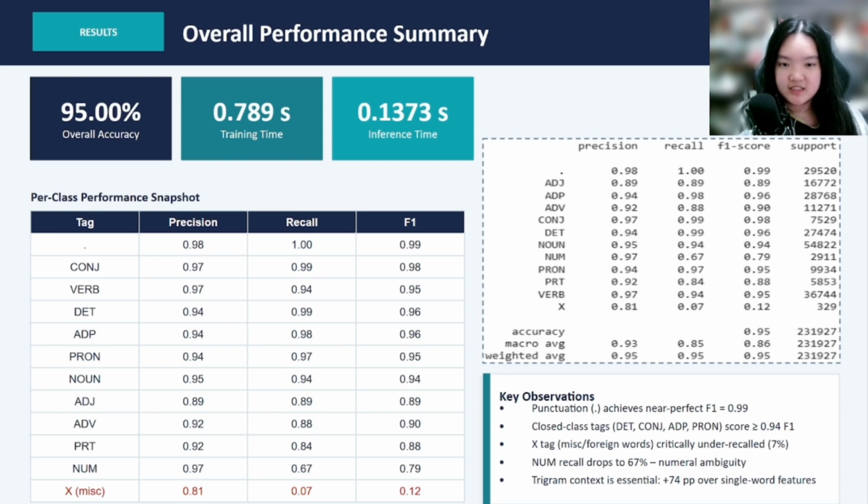The model achieves 95% overall accuracy, with training taking 0.79 seconds and inference just 0.14 seconds. Closed-class tags like punctuation, determiner, conjunction, and adposition score above 0.94 F1. The two weak spots are NUM, where recall drops to 67% due to numeral ambiguity, and the X miscellaneous tag, which has only 7% recall, largely because it represents under 0.1% of the corpus.